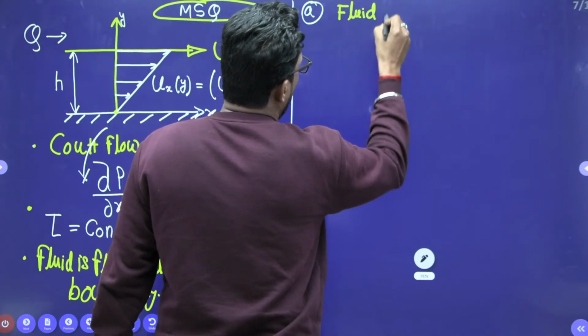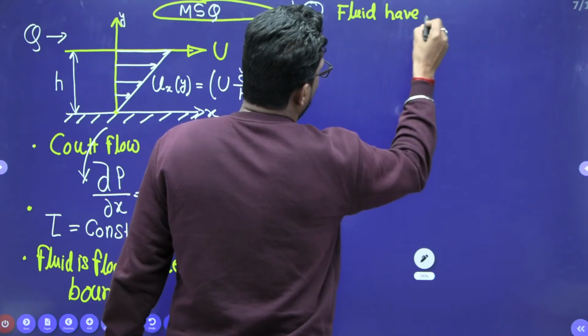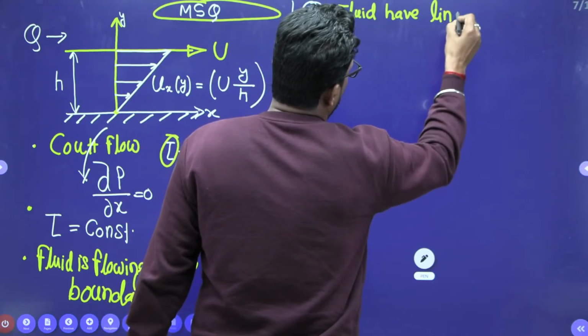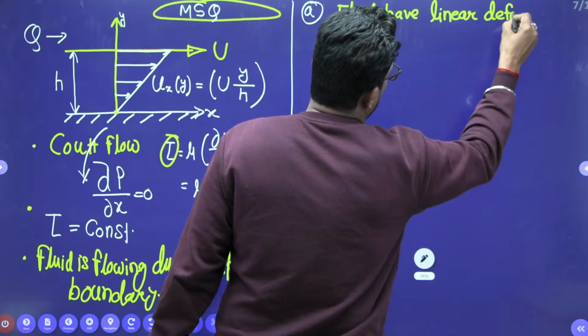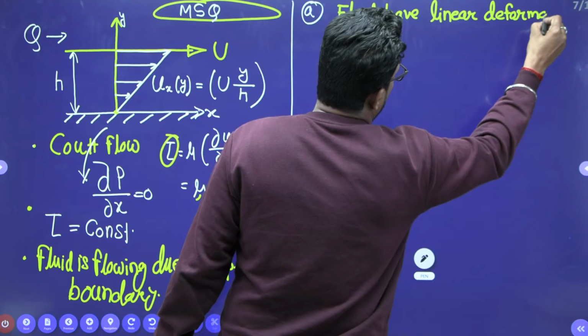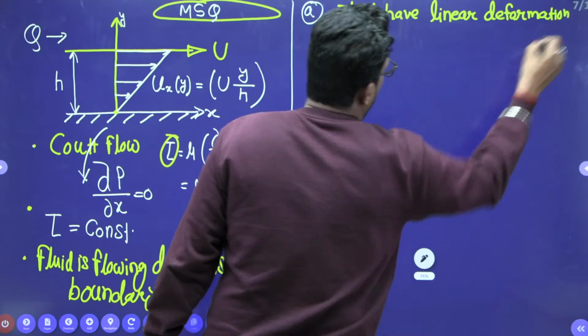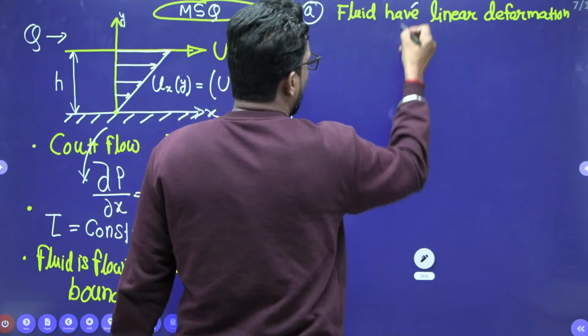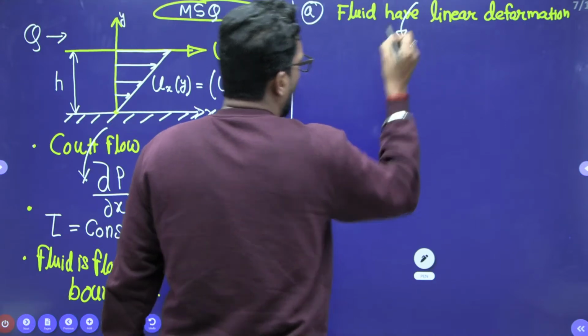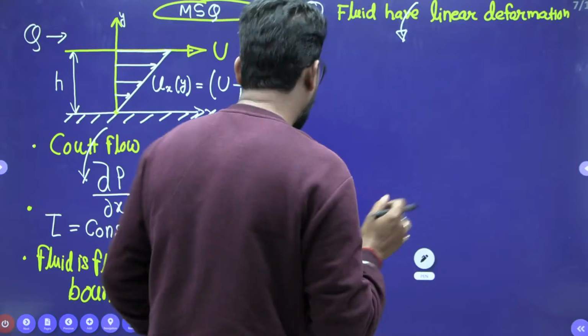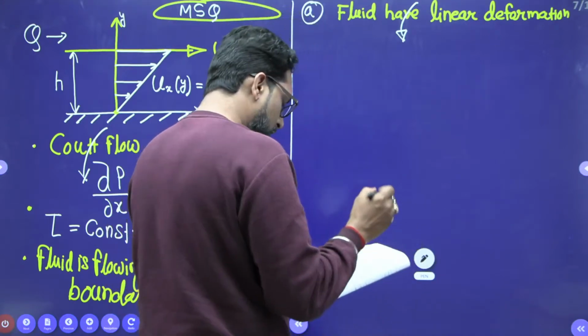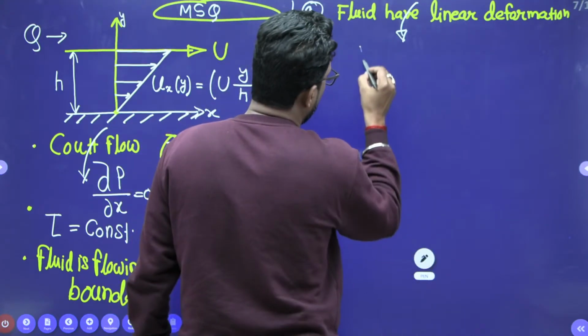If the fluid has a linear deformation, whether the statement is right or wrong, we will check. For that we have to find the volumetric strain rate.